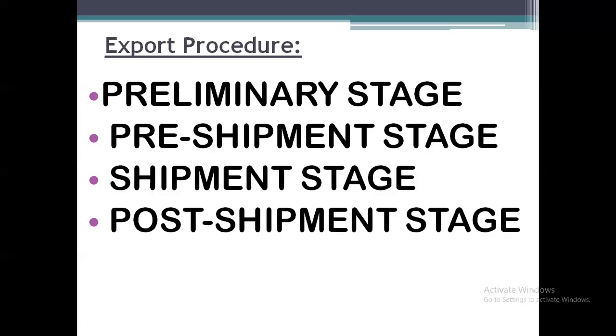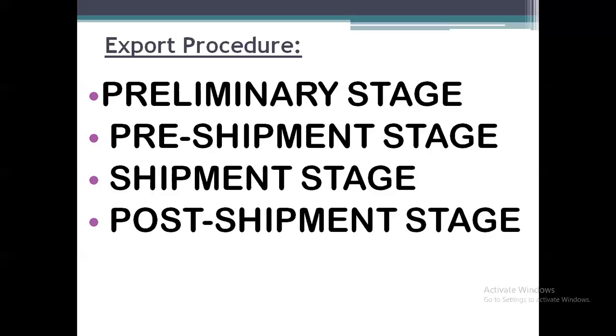And the post-shipment stage means before delivering the goods to the importer, what procedures we need to follow. So totally we have four stages: preliminary stage, pre-shipment stage, shipment stage, and post-shipment stage.